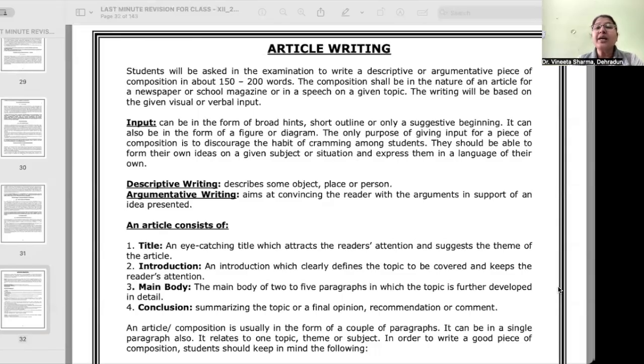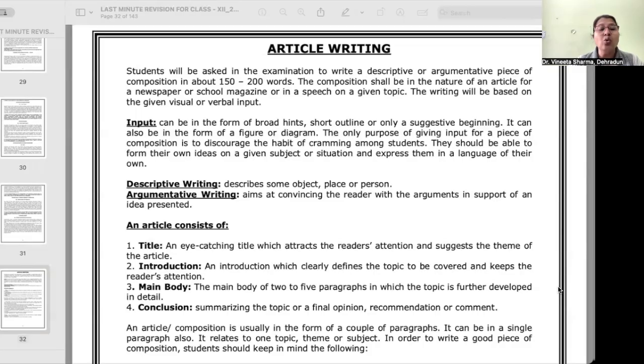You will be asked to write an article, whether descriptive or argumentative, in 150 to 200 words. It can be in the form of broad hints, short outline, or only a suggestive beginning. It can also be in the form of a figure or diagram. The only purpose of giving input for a piece of composition is to discourage the habit of cramming among students. They should be able to form their own ideas on a given subject or situation and express them in a language of their own.